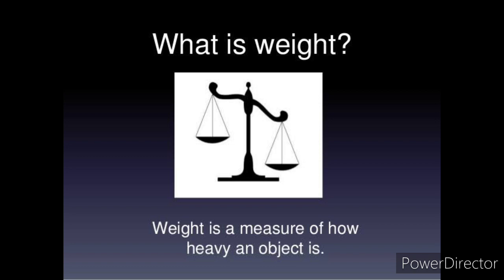Okay, so what is weight? What do you mean by weight? Weight is a measure of how heavy an object is. How heavy it is, that is nothing but the weight of that particular object. Okay, so understood what is weight? In this chapter we'll be seeing about weights, how we measure, and what the units of weight are. All these things we'll be seeing in this chapter.